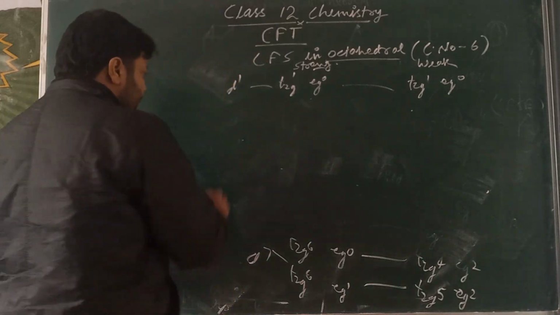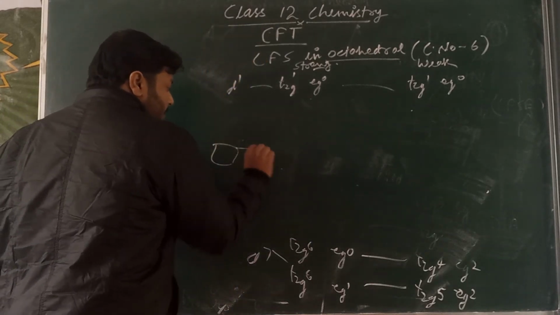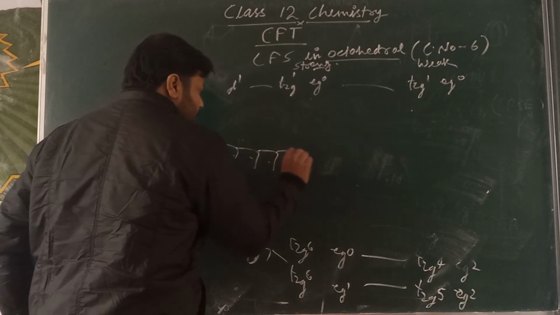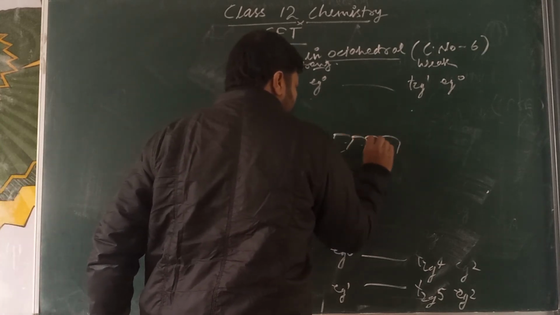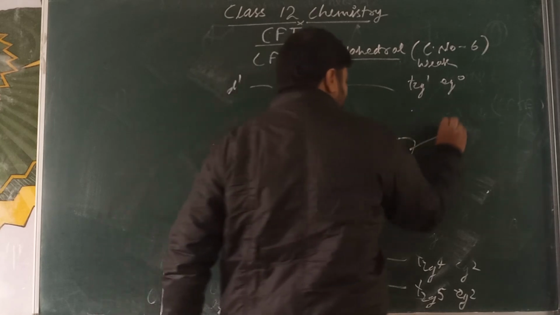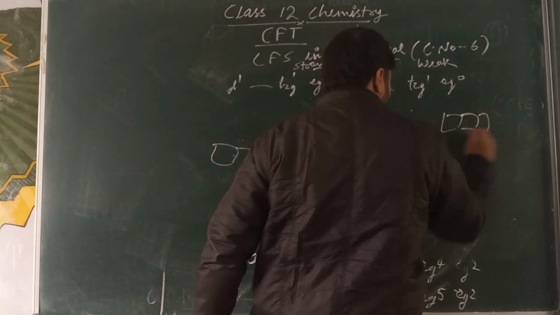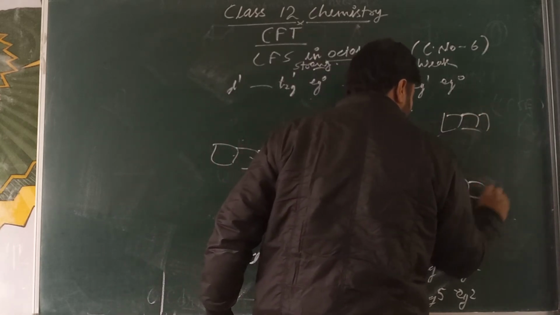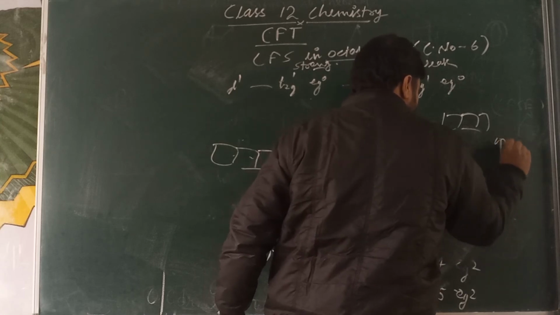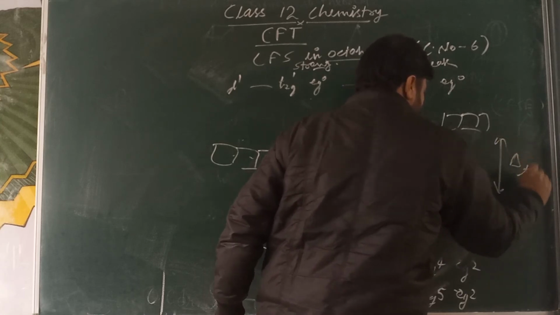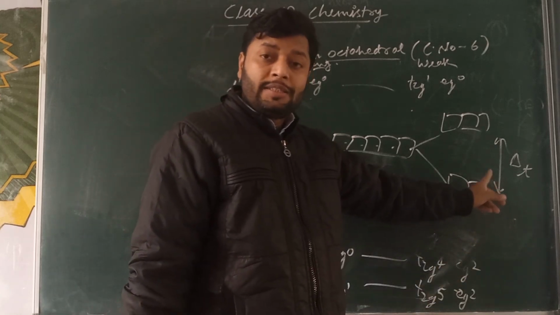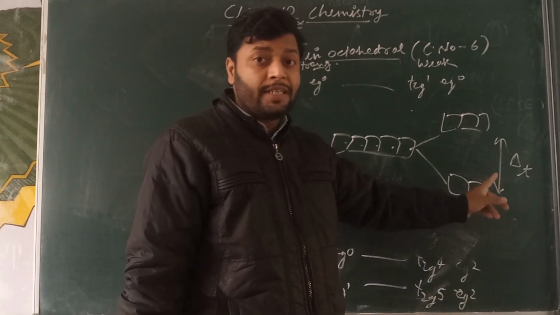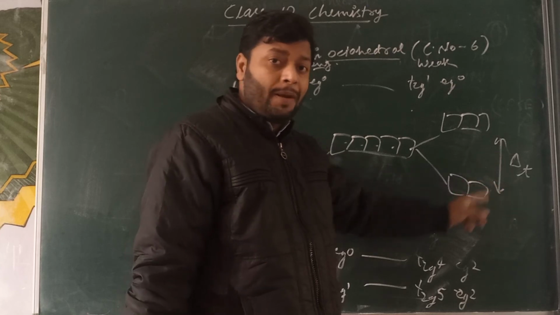Look at the possibility. These are the degenerate orbitals, the excited level. We are talking about delta tetrahedral. Delta is the CFSE value, the crystal field splitting energy value for tetrahedral complexes.